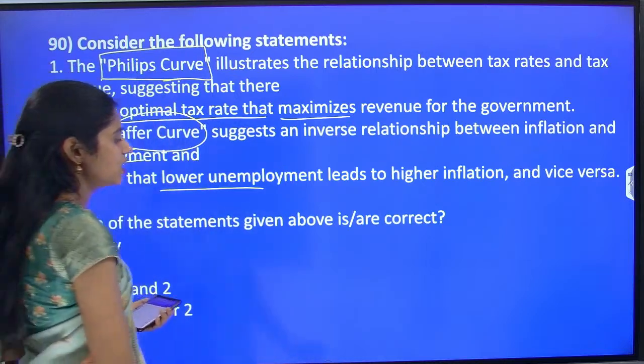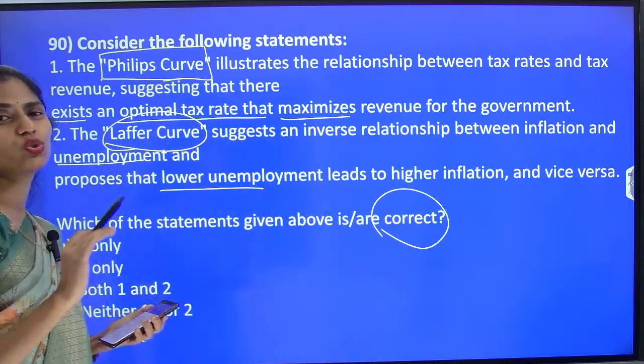Tell me which of the statements regarding these two curves is correct.